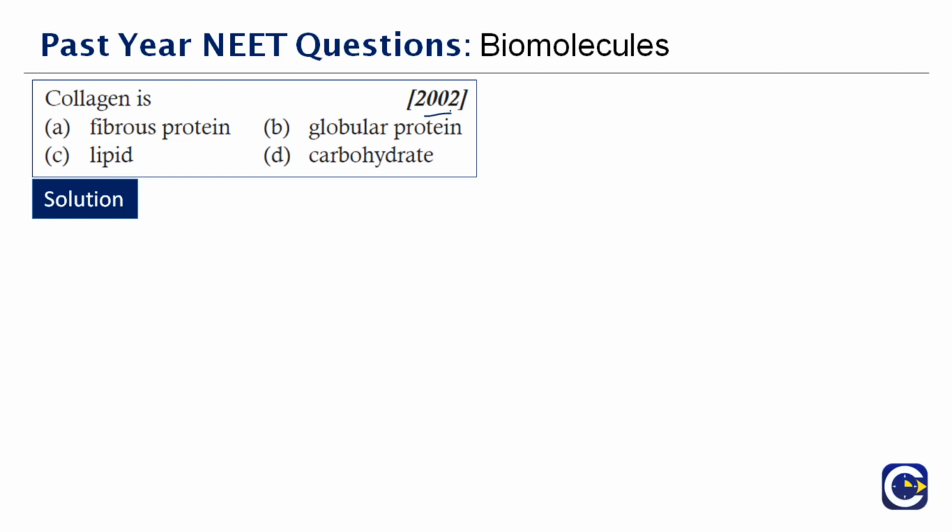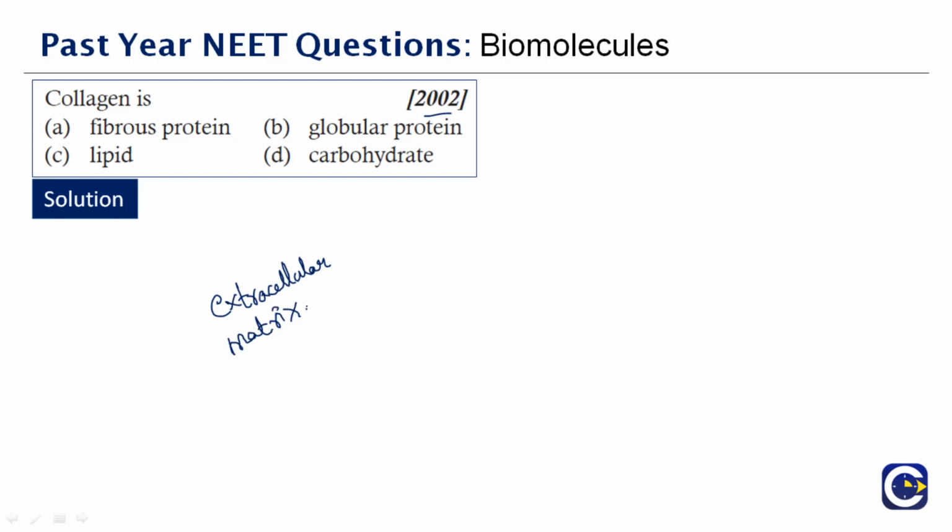Collagen is the main structural protein which is present in the extracellular matrix. You always have to remember that. Don't forget that it is present in the extracellular matrix.